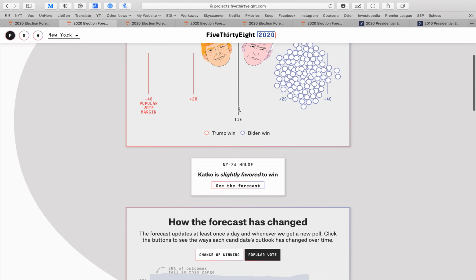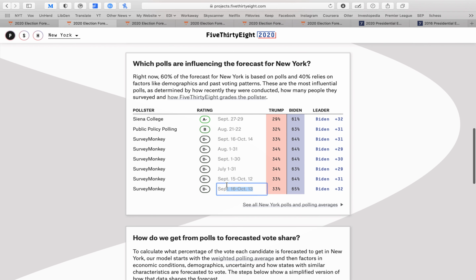So Biden is very likely to win New York, and it collates lots of different polls, giving more weight to strong pollsters. This is an A-rated pollster from Siena College versus SurveyMonkey. Why is it A-rated versus SurveyMonkey? Well, SurveyMonkey is a bit of a dumb pollster because it just polls people online, not taking much into account, whereas Siena College takes into account likely voters and key districts, basically white people and older voters.